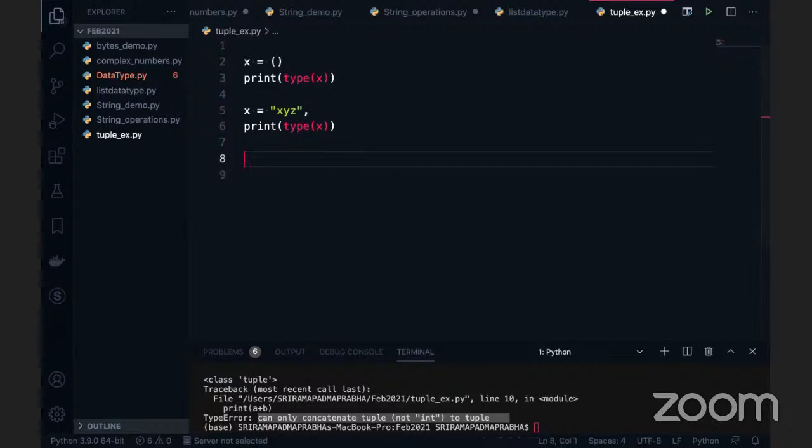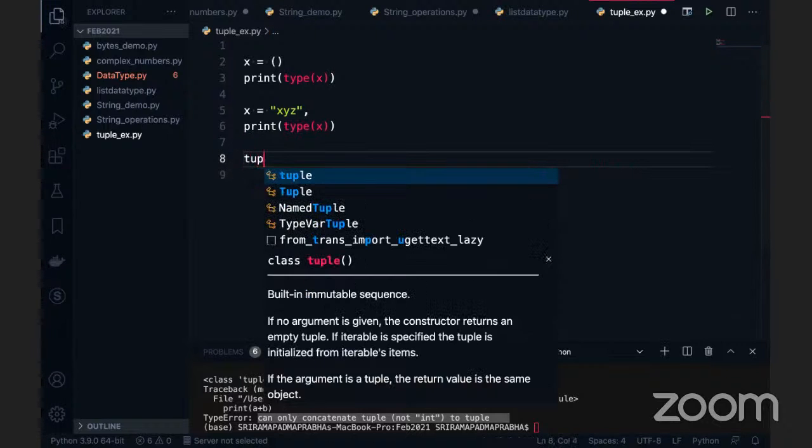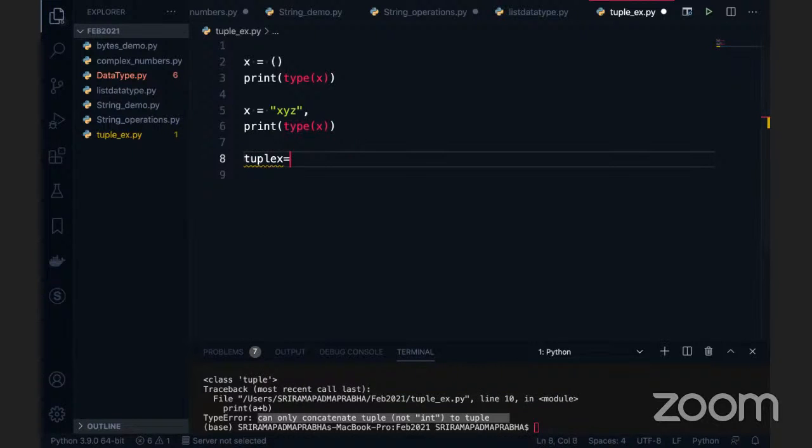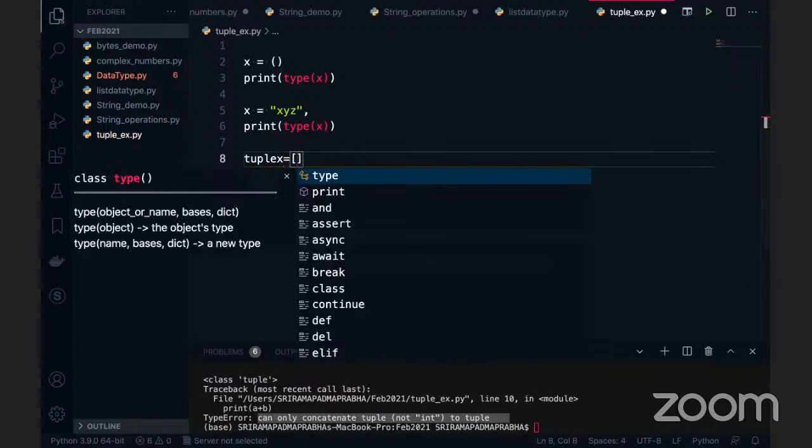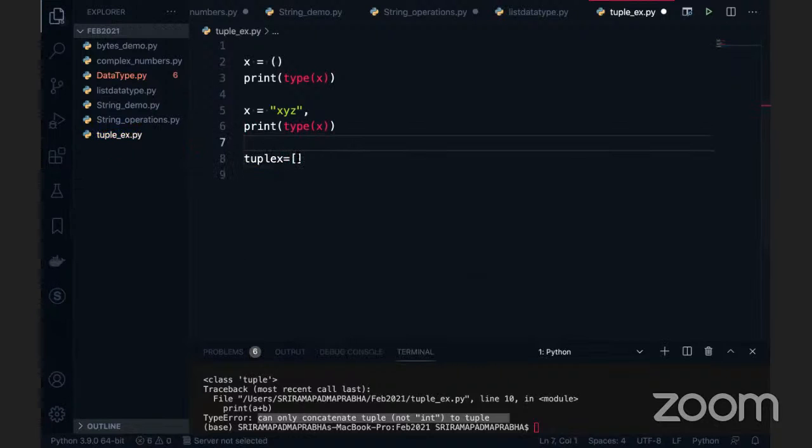Coming to the point here, a tuple can store duplicate values. Tuple x is equal to, I'm just giving the name tuple x. Okay, so the important point here: a tuple can store duplicate values. 1, 1 is possible. It can store heterogeneous data. Yes, that is possible: 4.5, and we can say Raja. This is possible, and we can also give Boolean values.